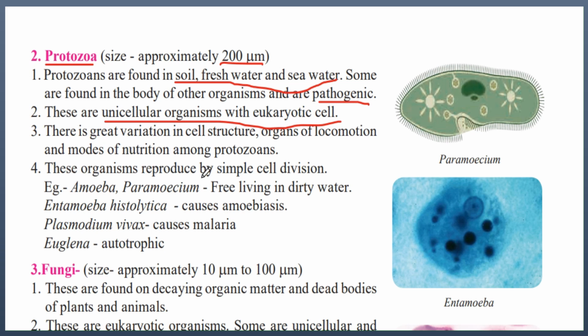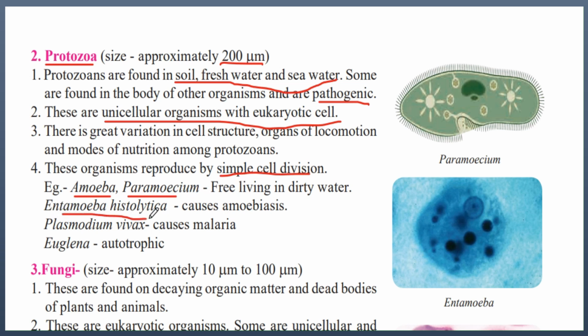These organisms reproduce by simple cell division. That is, one cell will divide and it will form two different cells. Examples of protozoa are amoeba and paramecium. These are free living in dirty water. That is, if you find any dirty water and you look at it under the microscope, you will definitely find many amoeba and paramecium living in it.